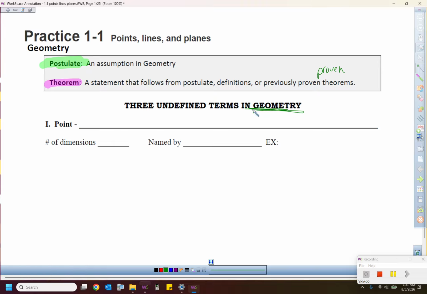And it's like, what does that mean? It's weird that we're going to have to define them as well in their undefined, but they're just the three things that they made up to start this game called geometry. So the way I like to roll with it is geometry is just like a game. If we were going to create a brand new game, let's just say the game of football, what's the very first thing we need to do? Well, it's probably come up with some rules, and how do you do that? Well, you just kind of make them up.